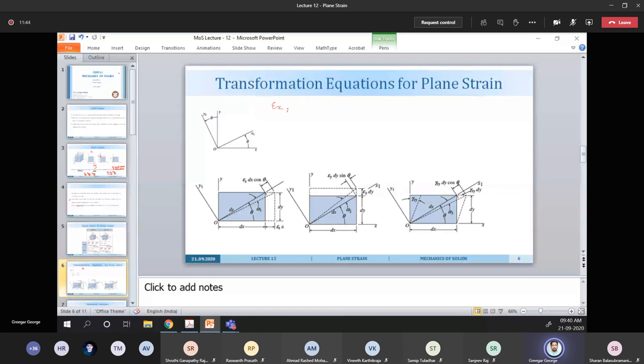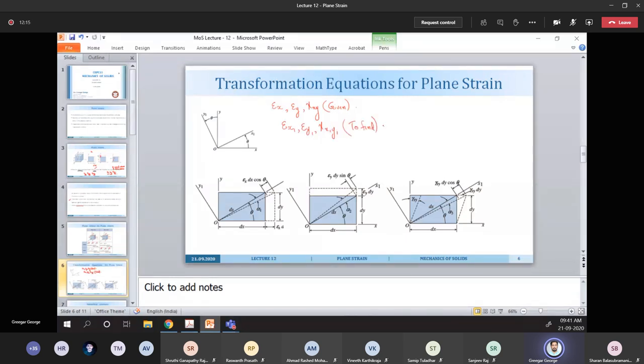These are the given quantities across the dimensions x and y. Now there is another coordinate system x1 y1, inclined with respect to the original coordinate system by an angle theta, and we need to find epsilon x1, epsilon y1, and gamma x1y1.